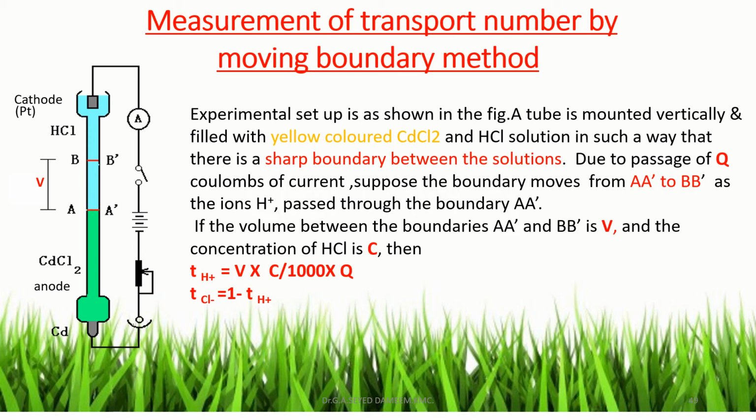And by knowing the value of volume between the boundaries, that is V, and the concentration of solutions and quantity of current passed through the solutions, the transport number of H plus ion is calculated by the formula T H plus is equal to V into C divided by 1000 into Q. There is, in the denominator, 1000 into Q. So this way we can calculate transport number of H plus ion, and by knowing the transport number of H plus ion, the transport number of Cl minus ion is calculated by the formula transport number of Cl minus is equal to 1 minus transport number of H plus ion.